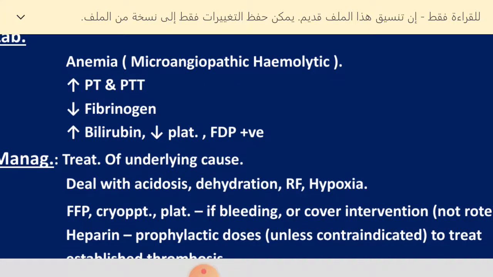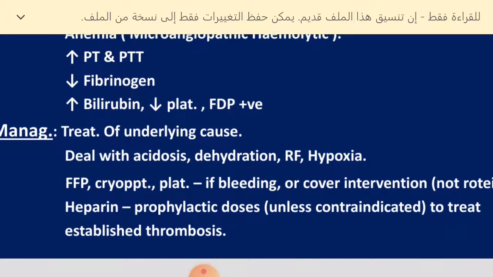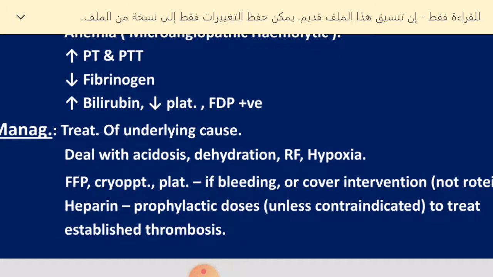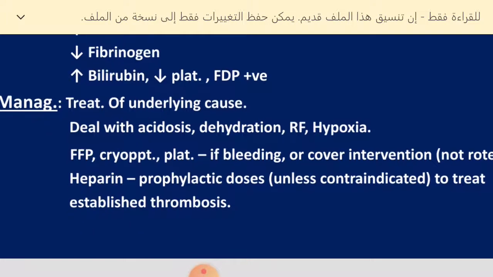Fibrinogen is decreased, but sometimes it is an acute phase reactant, like in this case where it was normal rather than abnormal. However, we have decreased fibrinogen and increased bilirubin, because of the excess destruction of RBCs due to widespread thrombi at different sites, decreased platelets because of increased consumption, and the most specific test is an increase in D-dimer, or fibrin degradation product.